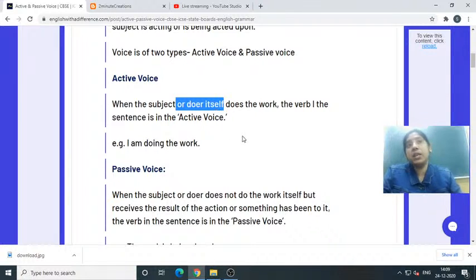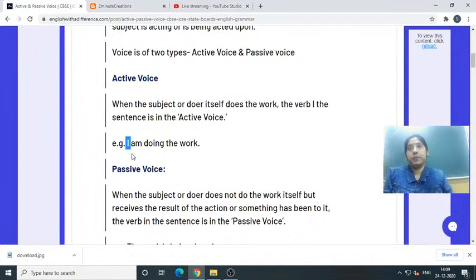What is the subject here? Which one is the subject? I. When the subject does its work, we call it active voice. So I am doing the work.